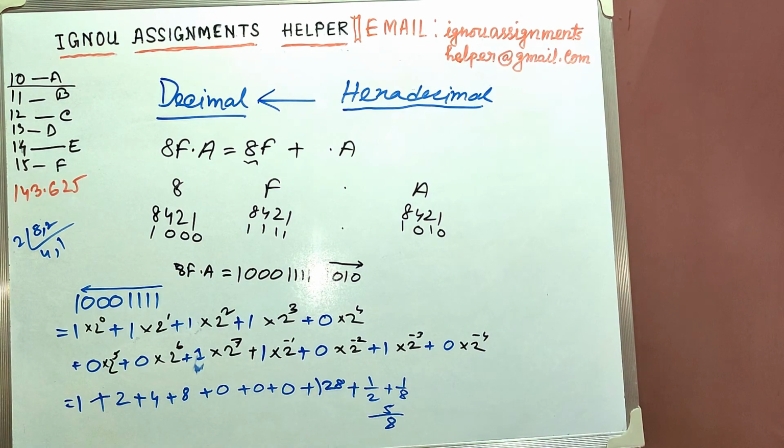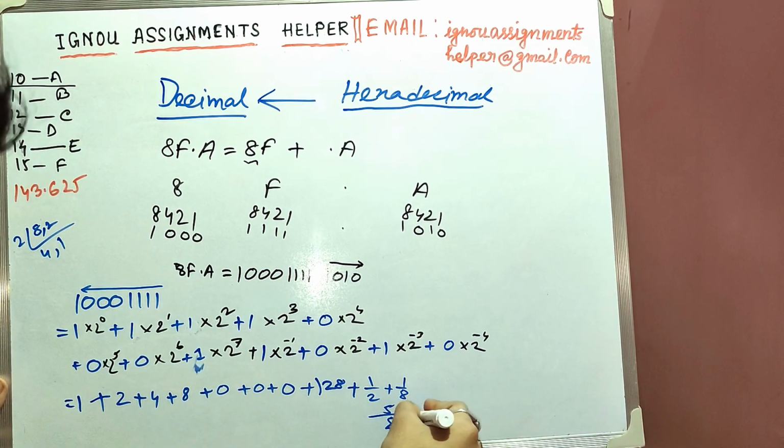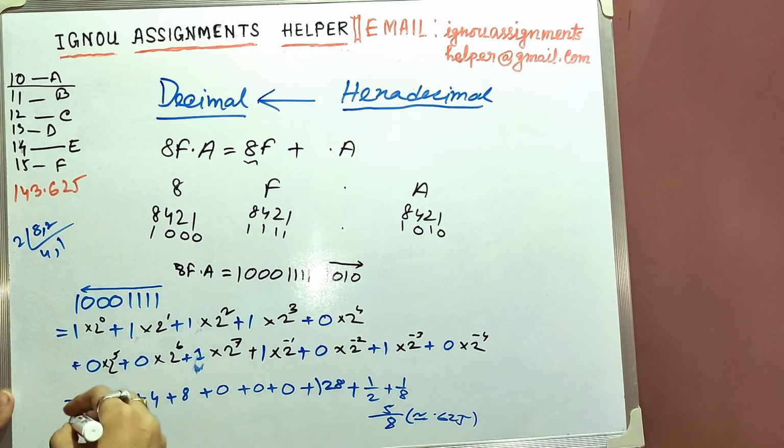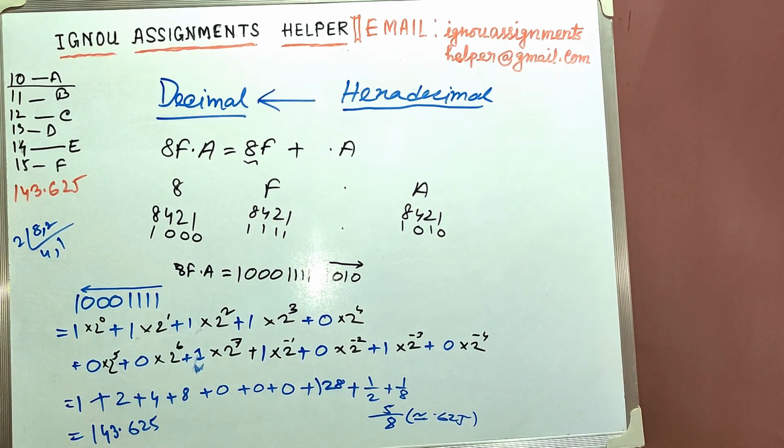So 5 by 8 means 0.625. And all of this means 128 plus 2, 130, plus 8, 138, plus 4, 142, plus 1, 143.625. So actually our answer is correct. And we also learned in this way how we can convert a hexadecimal number into a decimal number.